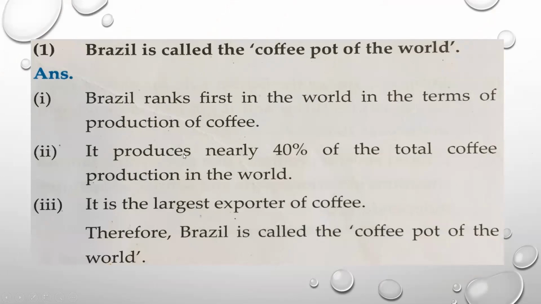And nearly 40% of the total production of coffee of the whole world takes place only in Brazil, 40%. And because of that, Brazil has become the largest exporter of coffee to other countries of the world. So these are the 3 points why it is called as a coffee pot of the world. So you are supposed to write all these 3 points.